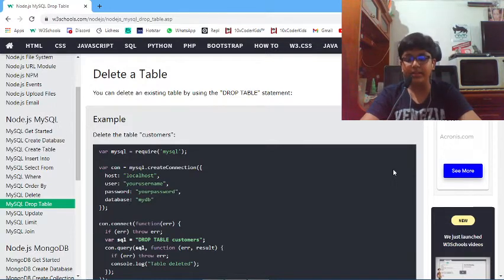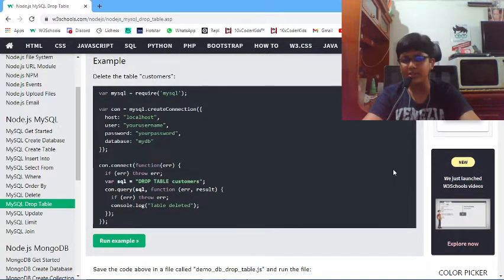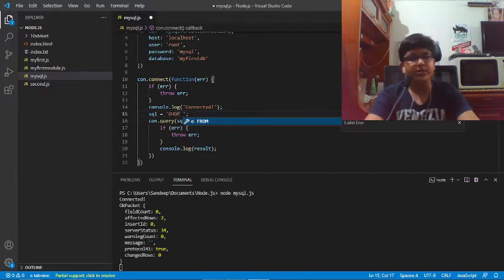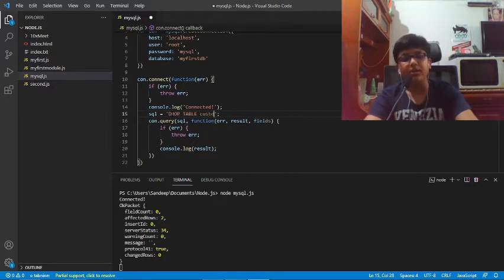So to delete the table customers, just say drop table customers. You just have to use the word drop. We'll delete that table because it's just a testing table, it's not any important thing for us. So drop this table customers, we don't want it anymore, it is just taking free space from our database.